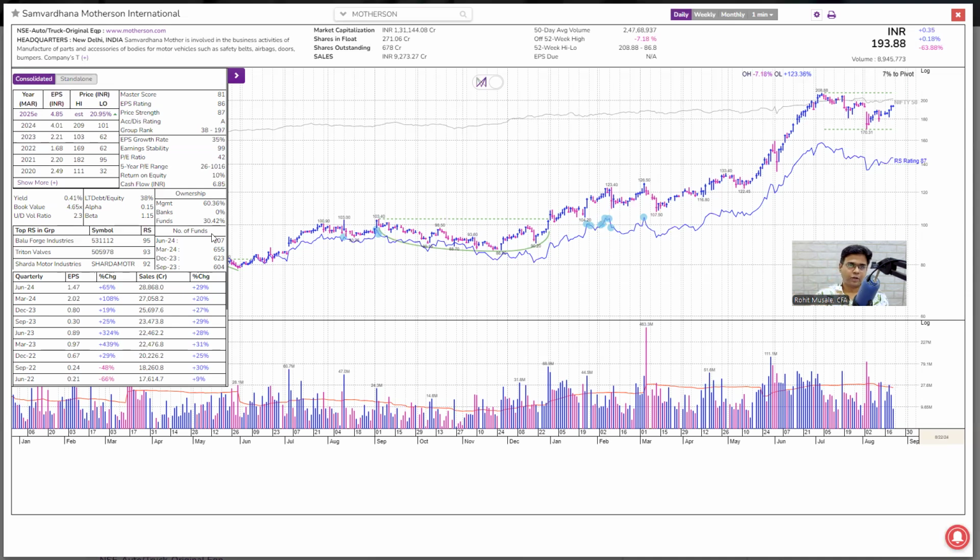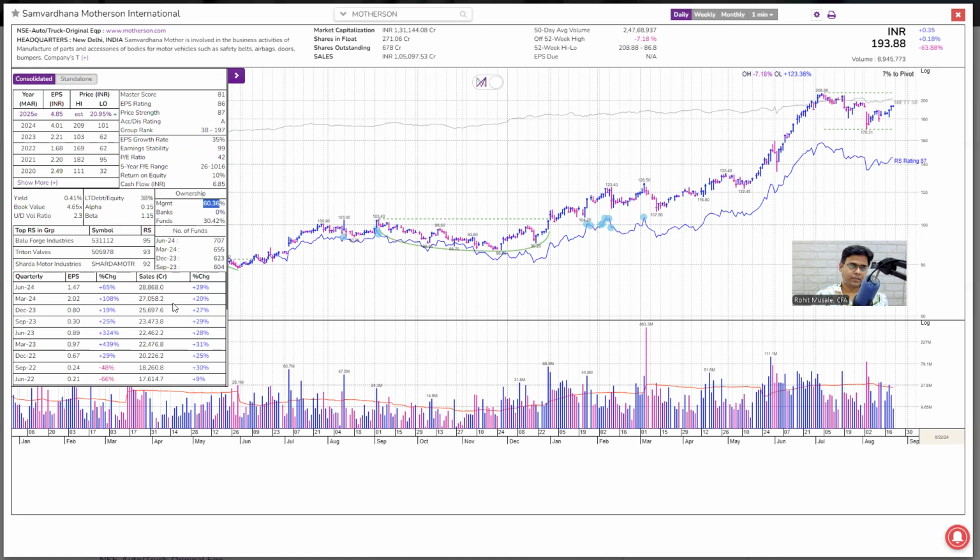I don't know. The accumulation distribution rating is A, which is fantastic. Group rank is 38. I would prefer the group rank to be below 20. That is a good sign, but here you have 38, not encouraging. The number of funds holding the stock has gone from 600 to 700, positive. The management ownership is more than 60%, another positive. The PE range is from 26 to 1000, but currently it is 42. That is another positive. So there are a lot of positives here.